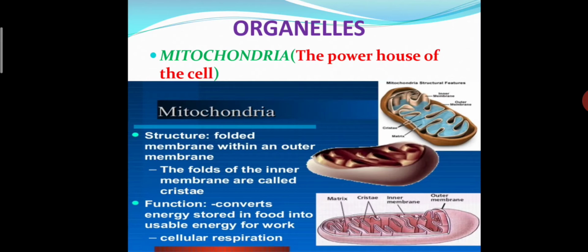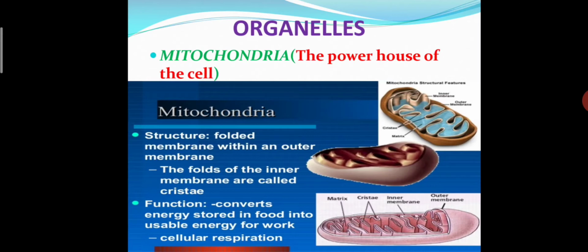What we had studied in our structure of mitochondria is that mitochondria has a double membrane, and inside it there are some finger-like projections, which are known as cristae. Now let's see the function. What is the function of mitochondria? It converts energy, it gives us energy, or we can say it oxidizes the food and gives energy. In that form it converts energy stored in food into usable energy for work.